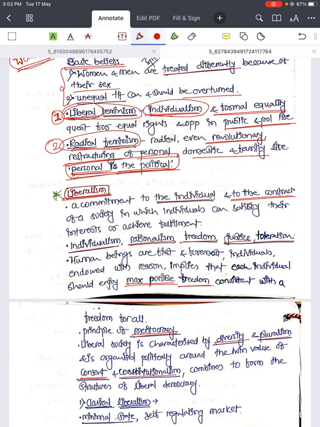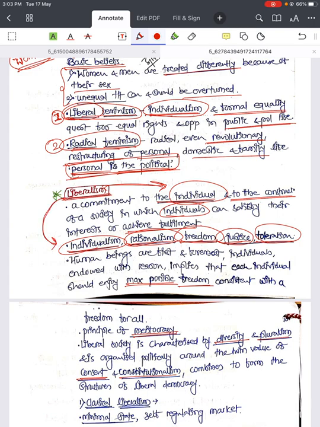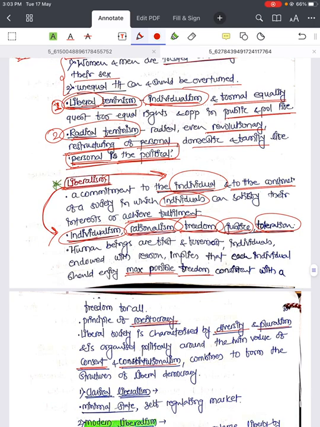Then comes liberalism, again very important: a commitment to the individual and to the construction of a society in which individuals can satisfy their interest or achieve fulfillment. So it is a commitment to the individual. Liberalism is more related to the individual and to the construction of a society in which individuals can satisfy their interest or achieve fulfillment. It is based on individualism, rationalism, freedom, justice and toleration. So the different components of liberalism: individualism, rationalism, freedom, justice and toleration.